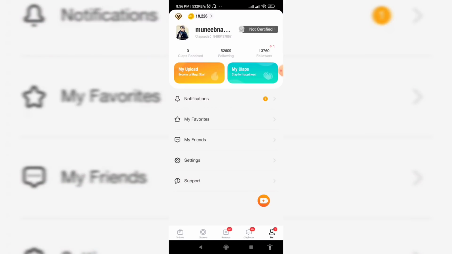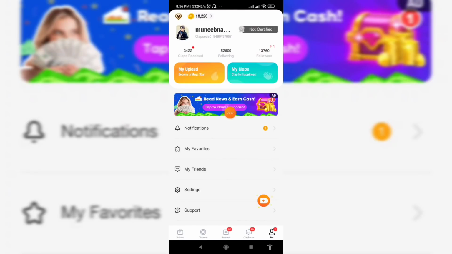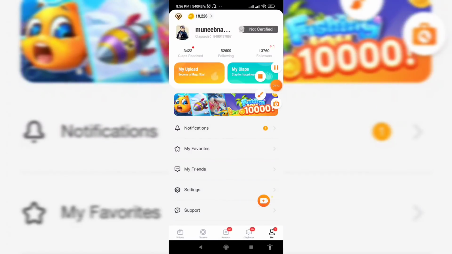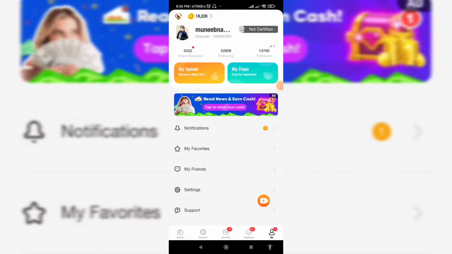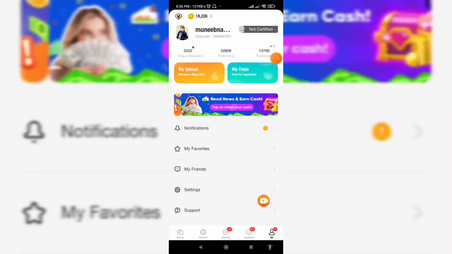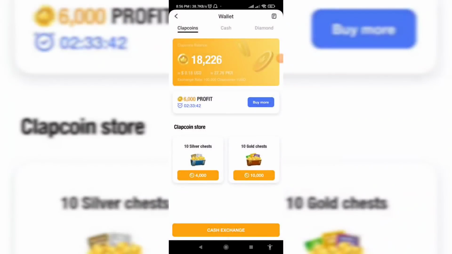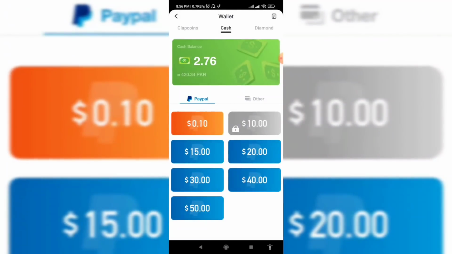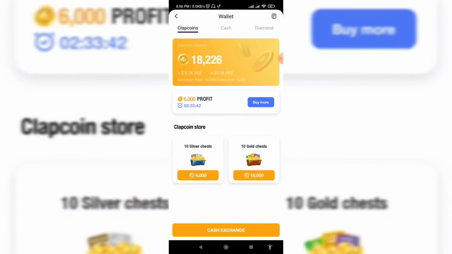First of all, this is your profile, and this is coins, and this is reward house. First of all, click on coins. 1 lakh coins is equal to 1 USD. I have earned $2.76 in just a few days, and 18,000 coins. So I will convert these coins to cash.